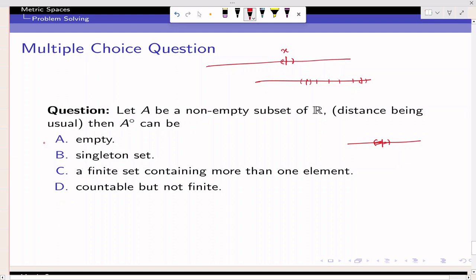So A interior can be empty, and we have seen that if we take A equal to the rationals, the interior is empty. If we take A equal to the integers, the interior is empty. If we take A equal to the irrationals also, the interior is empty. So this is all about the interior of a set. I just hope that you have got all the ideas that are discussed in this particular lecture.